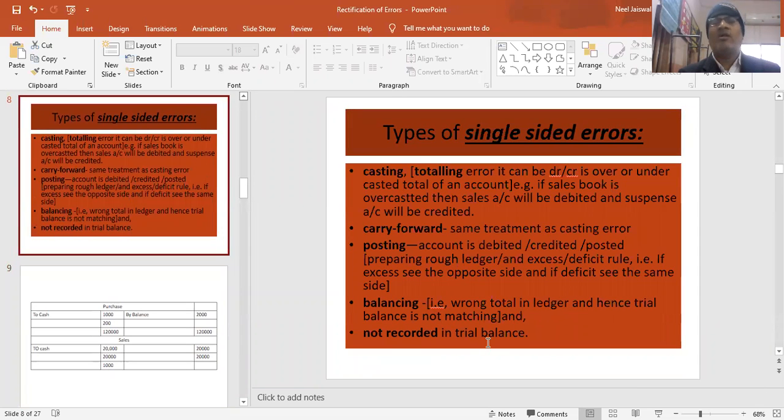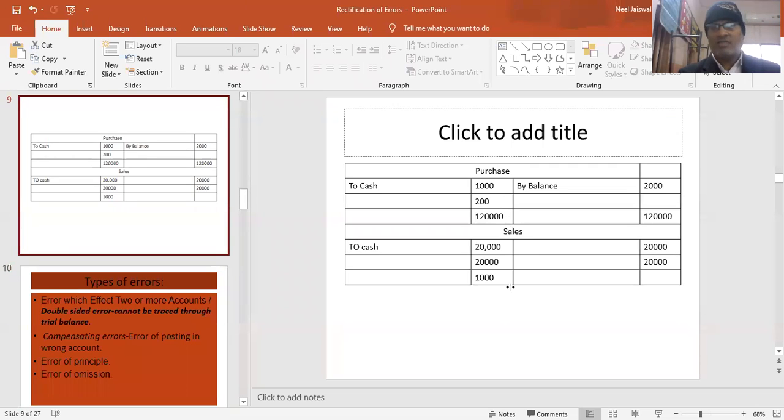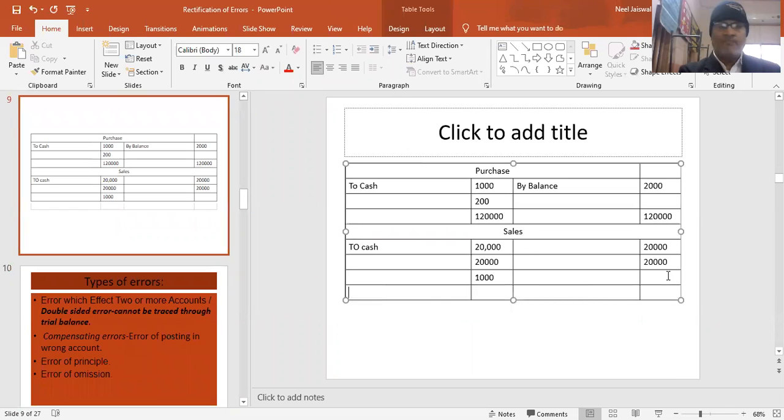One more: not recorded in trial balance. My ledger is everything correct, but I failed to record in the trial balance. One account I have skipped. So there is suppose purchase account, sales account, wages, salary, so many accounts. I skipped the wages account. I have not recorded the wages account in the trial balance. In that case, that will also be termed as single-sided error, because only wages will be affected. My cash account is correct.